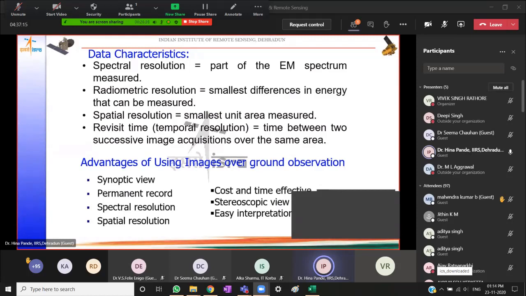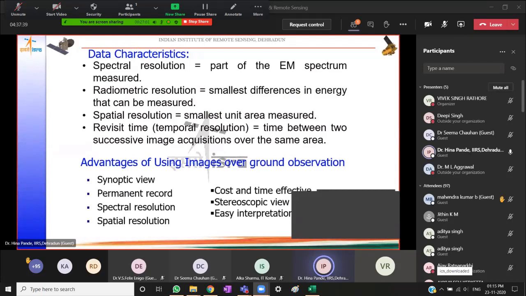Or maybe in the time of a disaster like a cyclone or a landslide or an earthquake, pre-event and post-event data will let the interpreter make an assessment of what kind of damage has happened, where it has happened, and what are the priority areas and so on. So disaster management would also require temporal variation in data.